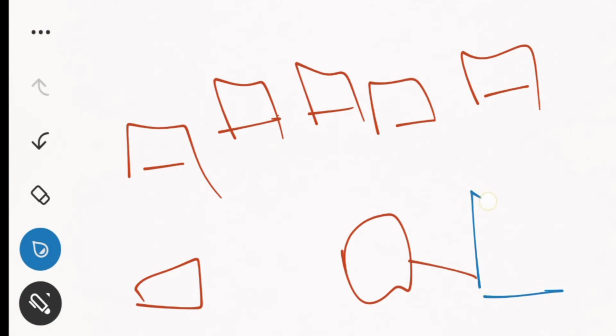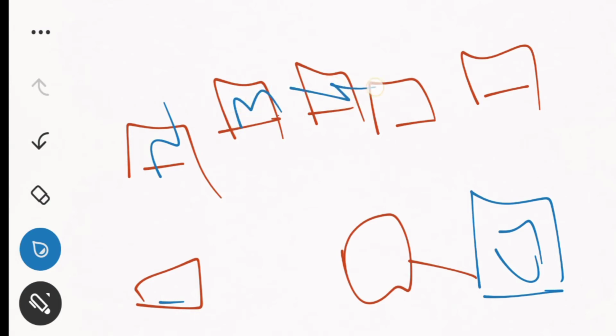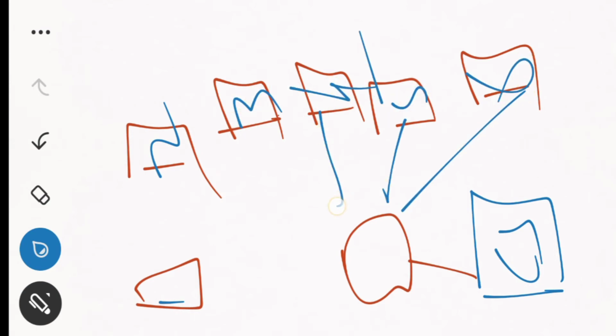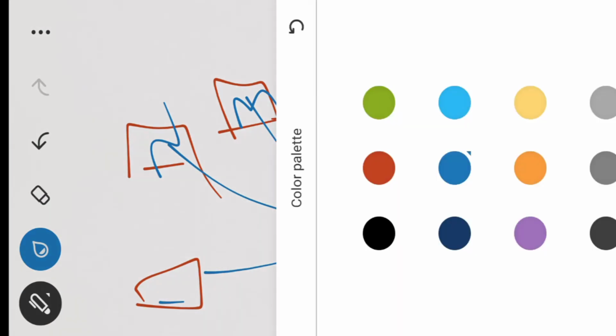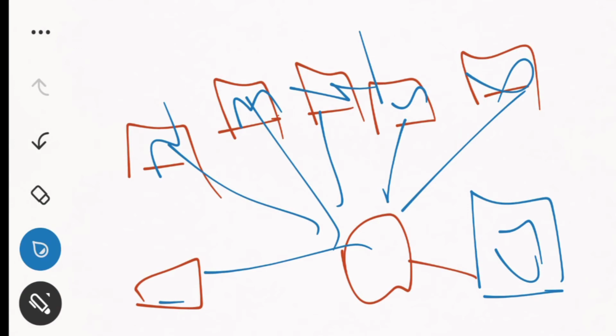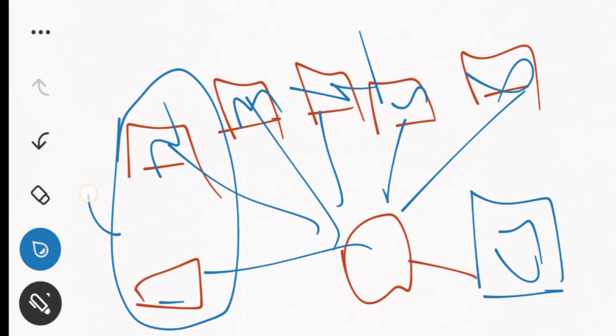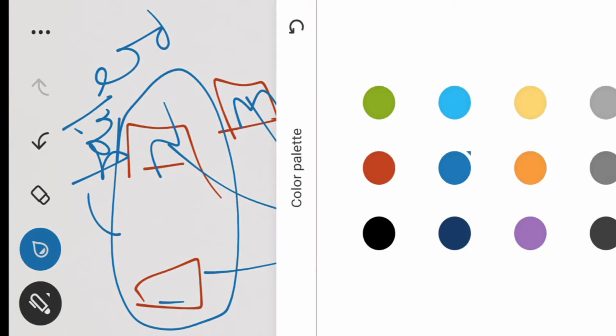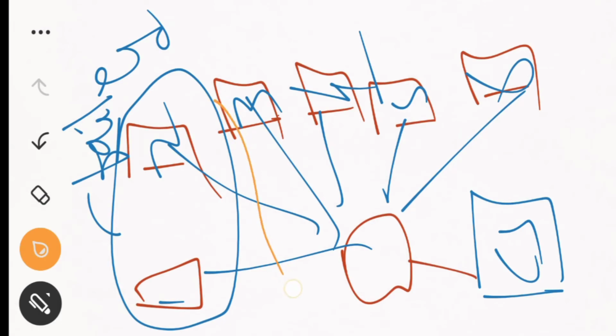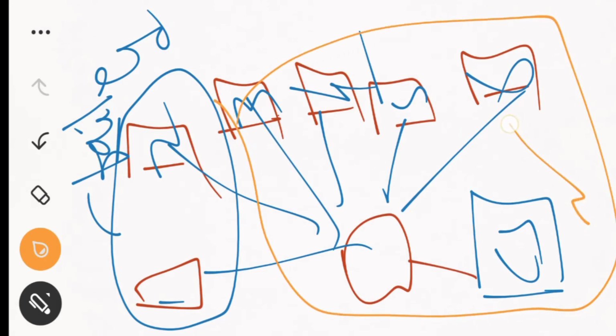This is my coordinator site, and these are my participating sites 1 to 6, all connected to the coordinator. If these two sites have failed, then in the three phase locking protocol there is no impact; the communication that needs to take place between all these sites will still be fine.